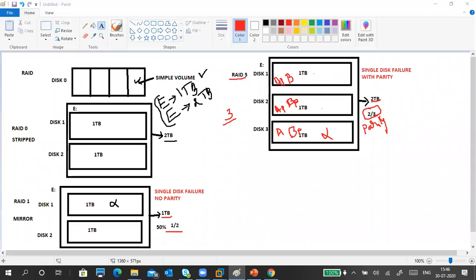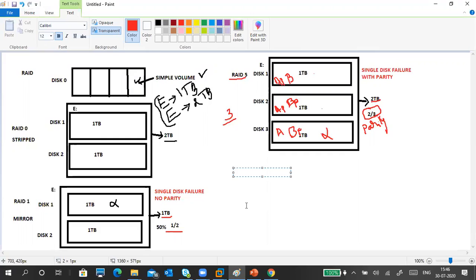So when the chat box, they will come. So meanwhile, I will draw something. Okay, so then I will explain both the things at a time. So what is the new one is RAID 6.